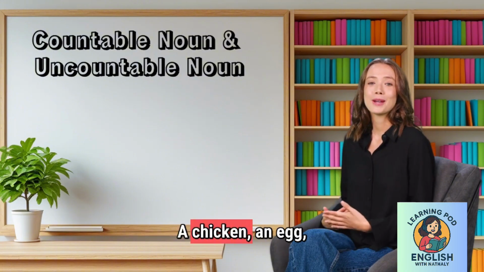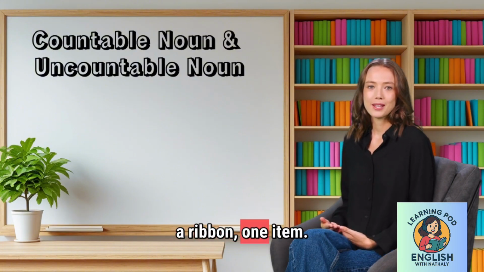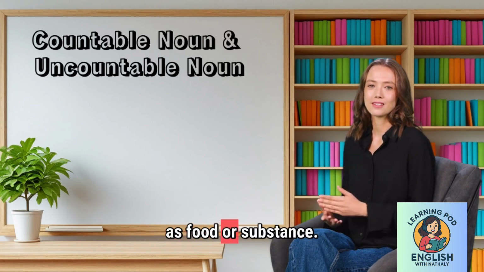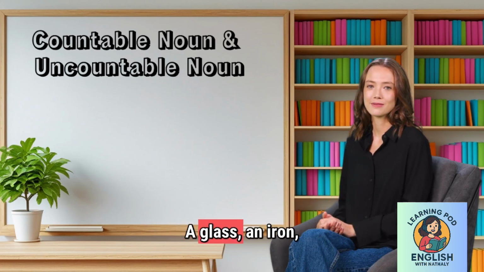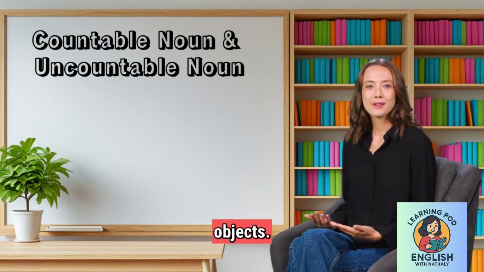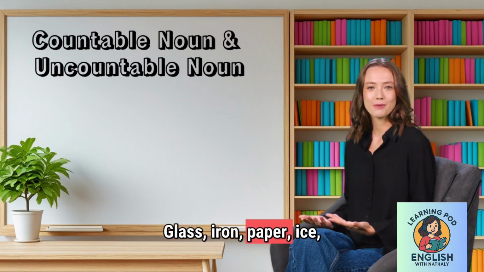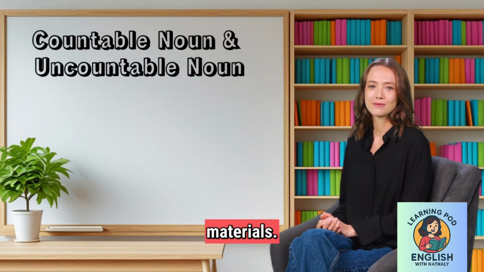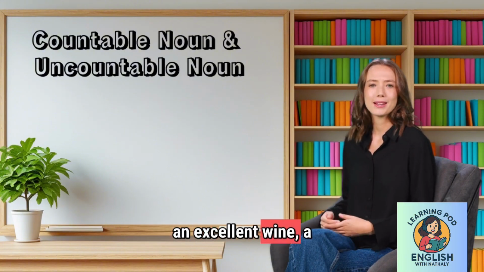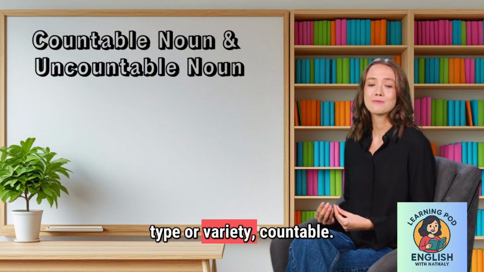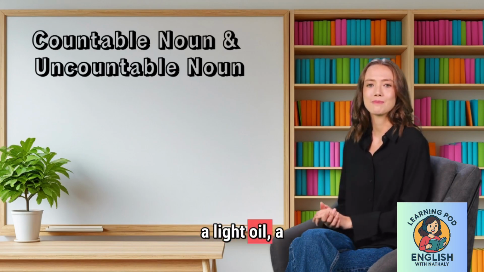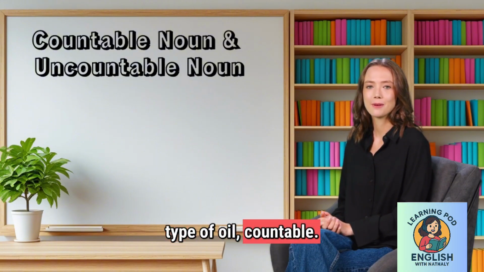A chicken, an egg, a ribbon, one item. Some chicken, some egg, as food or substance. A glass, an iron, a paper, an ice, objects. Glass, iron, paper, ice, materials. Examples: this region produces an excellent wine. A type or variety. Countable. The North Sea produces a light oil. A type of oil. Countable.